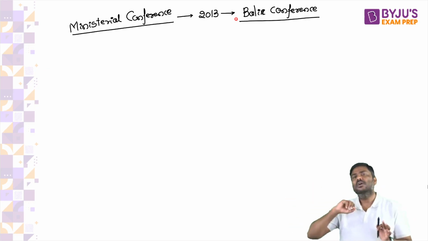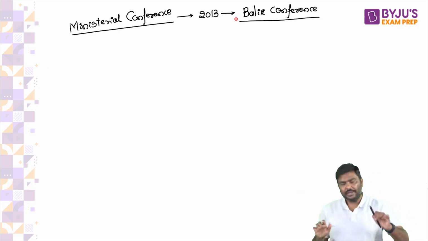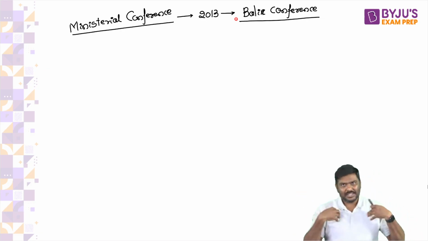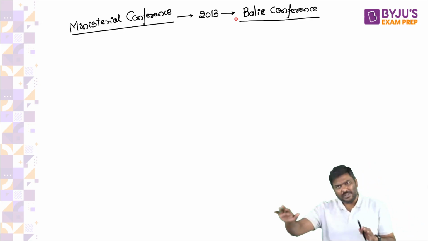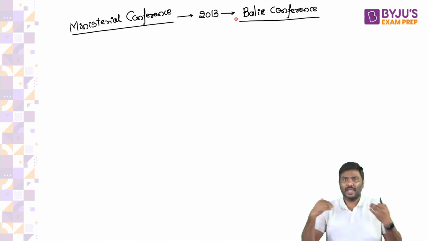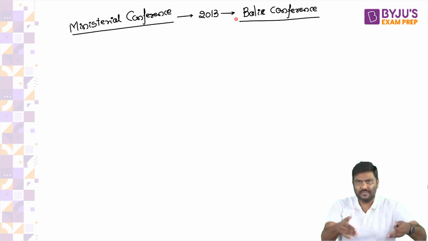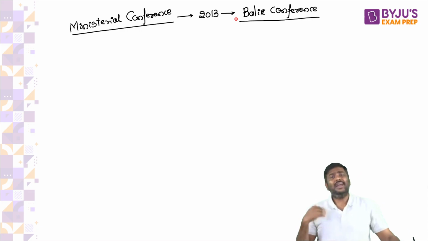The highest decision making authority under WTO is the ministerial conference. Now there was one ministerial conference back in 2013, very famous. This is called the Bali Conference. Indonesia, Bali Conference. So in 2013, there was a conference by the name of Bali Conference.